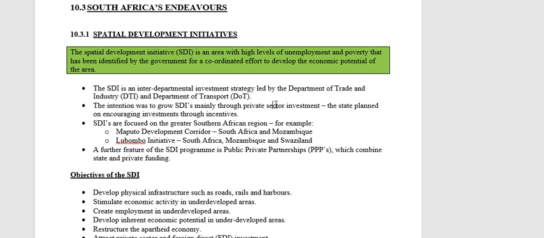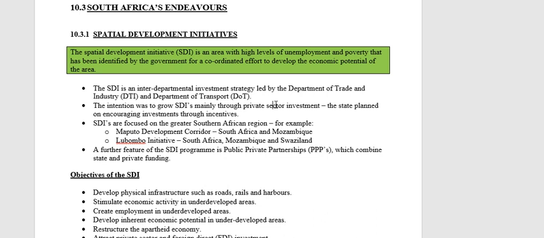Obviously the government does provide certain incentives. Generally speaking, private sector investment will happen in the centralized areas. If you want a business to be established in a more remote, underdeveloped area, you are going to have to give them a reason to want to be there. So the government encourages the establishment of private sector businesses in these areas through different incentives. In the next section we're going to look at what those incentives are.